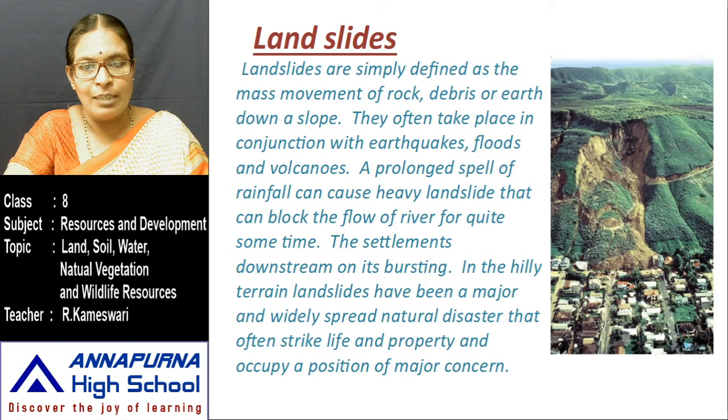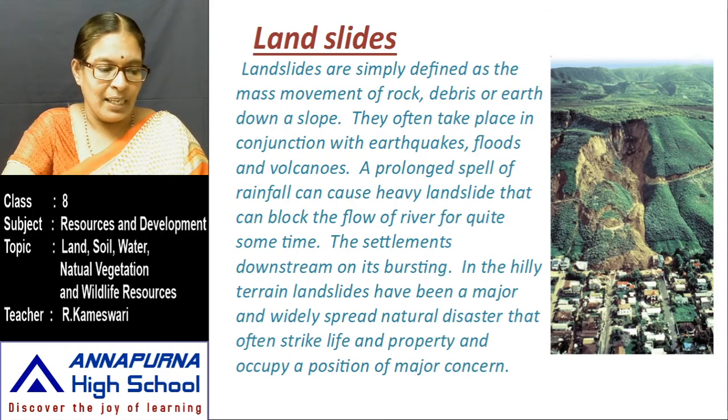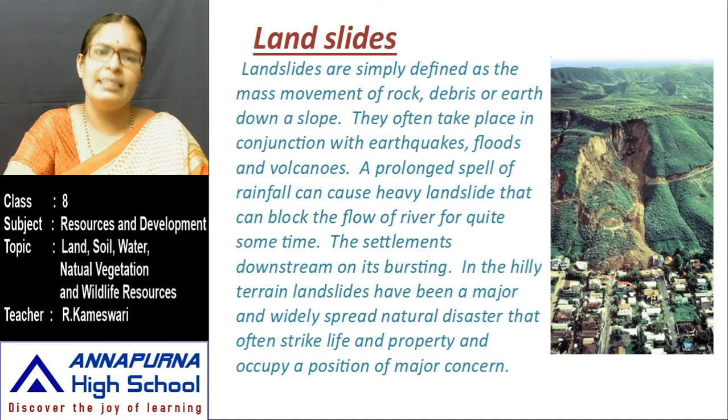You construct a wall at the bottom of a hill. That wall stops what is coming from the top of the hill area. Increase the vegetation cover to arrest the landslide. These are the measures given in your textbook. That is about landslides.